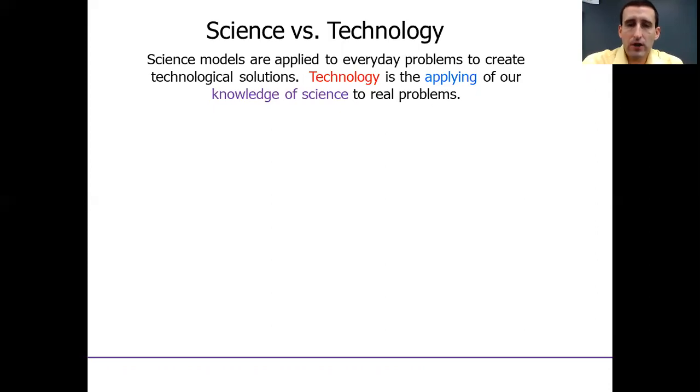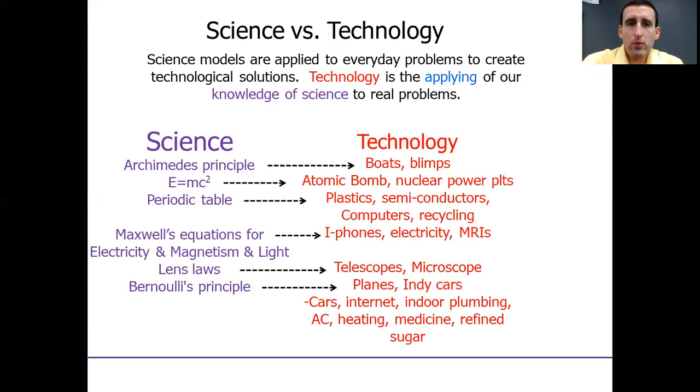So let me give an example of this, right? We're trying to grow better crops, and we're having trouble feeding our country or our community or our world, however you want to think about it. And so what we do is we study how plants grow, we study what causes them to grow better and what causes them to not grow as well, and we come up with models of how plants grow and what helps them to grow. And then we take that information and we share it with farmers, and we say, look, plants need nitrogen in the soil, and they need water, and they need carbon dioxide from the air to grow, and this is what they need.